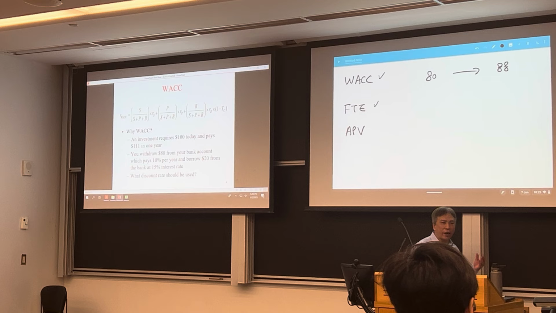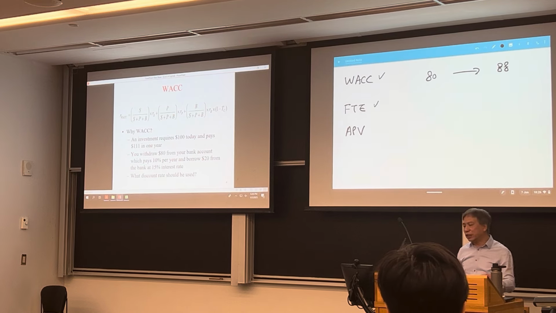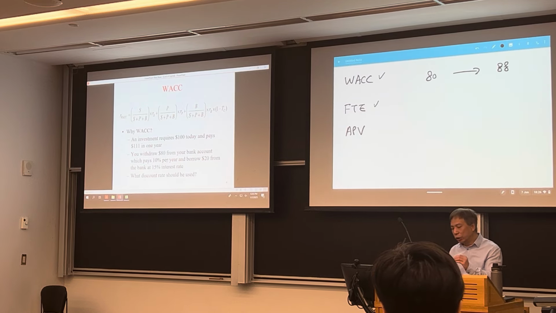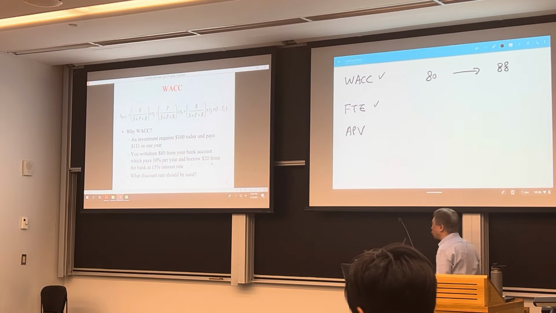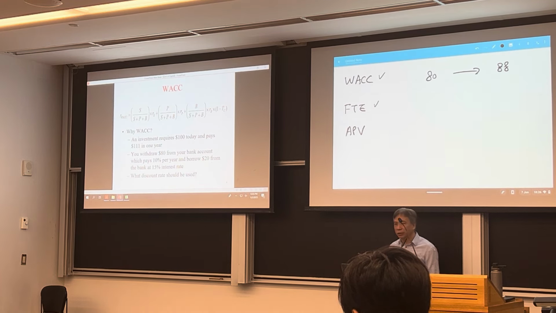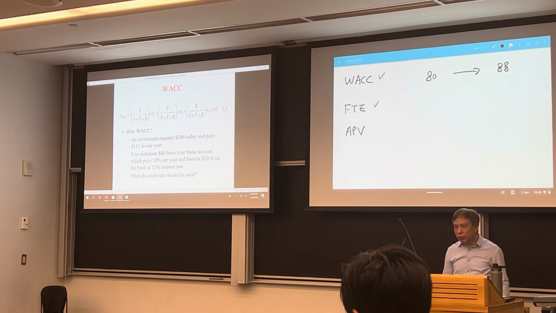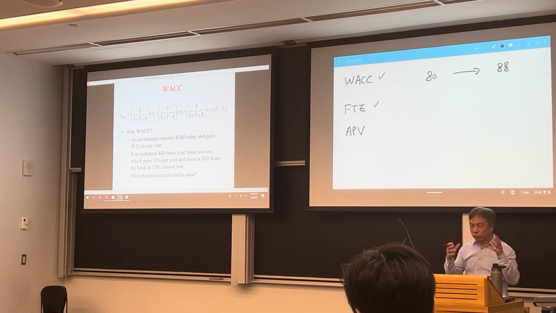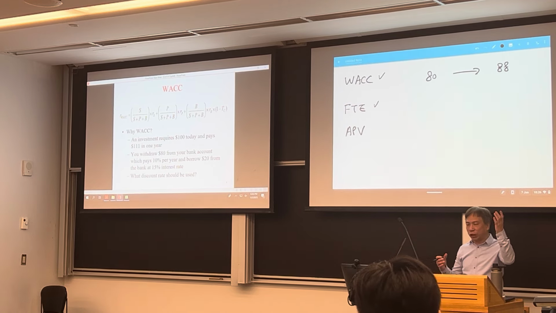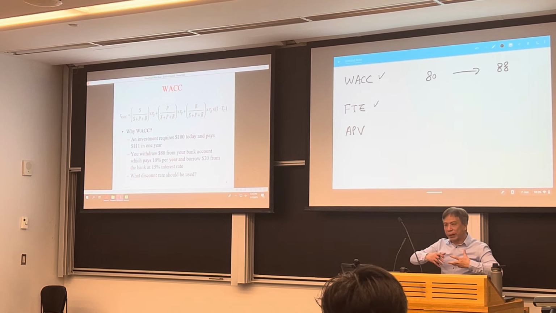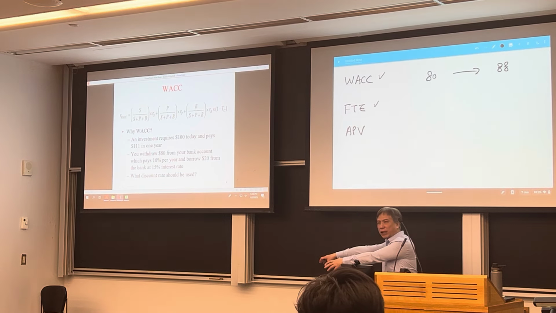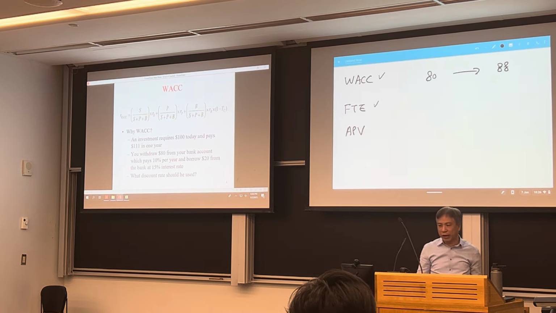So now we compare the investment. Now this investment requires $100, so I need $100. So I need to borrow 20. So let's assume the bank charges you 15% interest. Okay? So right now you invest in this project. So today you have zero cash flow because you use $80 right from a bank account and use $20 from a bank, and then you invest in this project. So now you have to pay $100 investment.